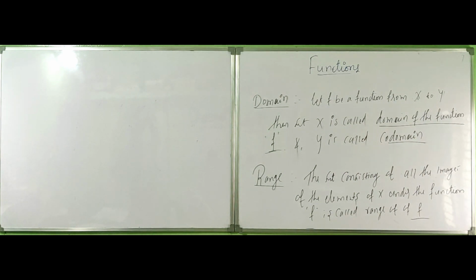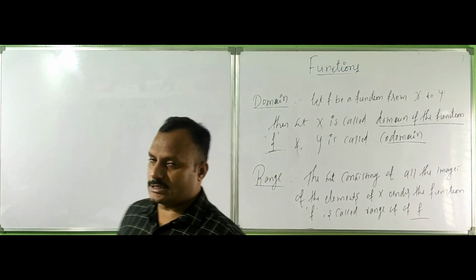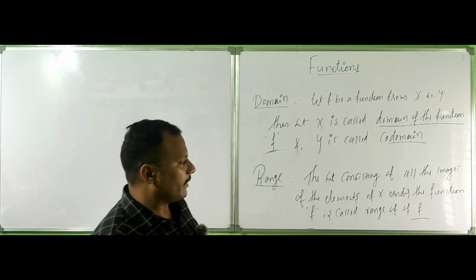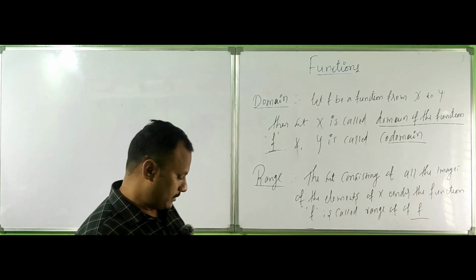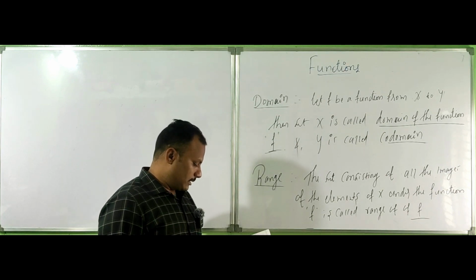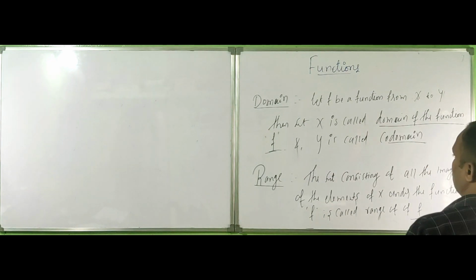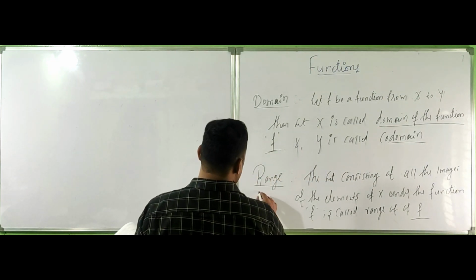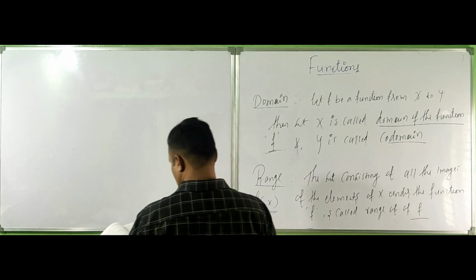Range is the set consisting of all the images of elements of X under the function f, is called the range of f, and denoted by f of X.